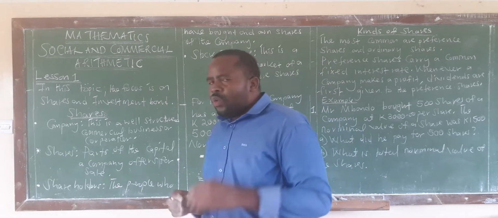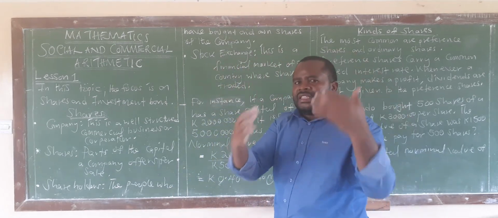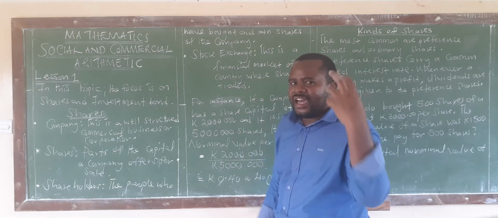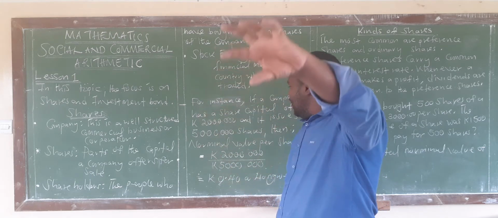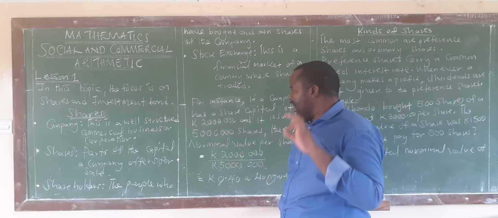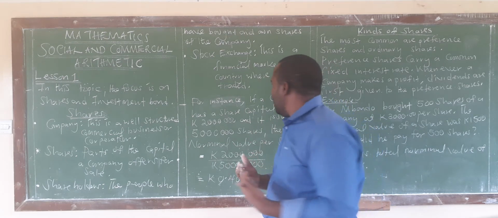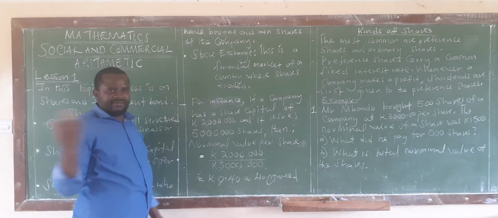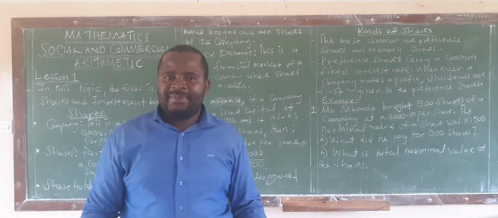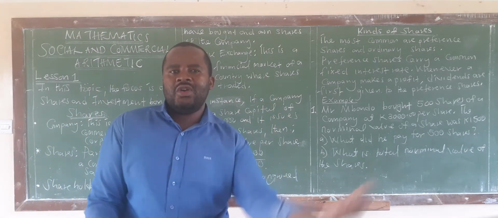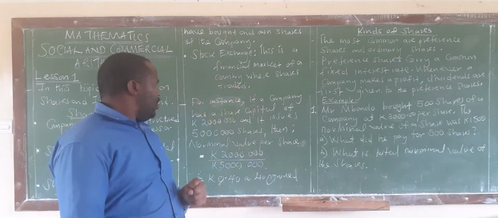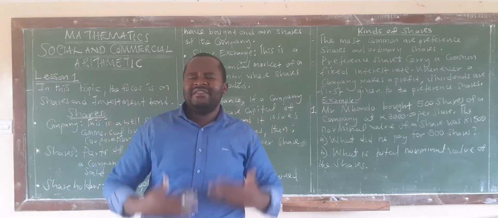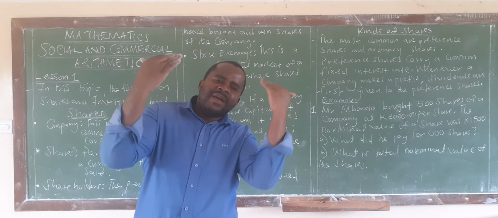Alright? Okay, so now, when you have bought shares, or when the company wants money or has insufficient resources to run the company, we are saying they'll sell part of the company through the shares. So if, for example, a company has a share capital of 2 million, you start a company and your share capital is 2 million. You inject 2 million in the company. Alright? Then as a company you have realized that you are not able to run that company sufficiently due to lack of maybe enough resources.